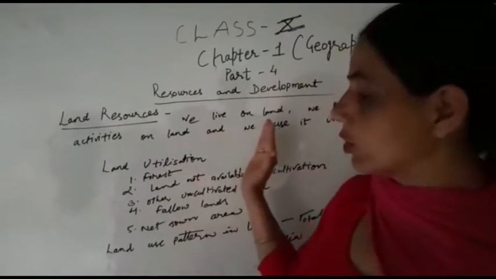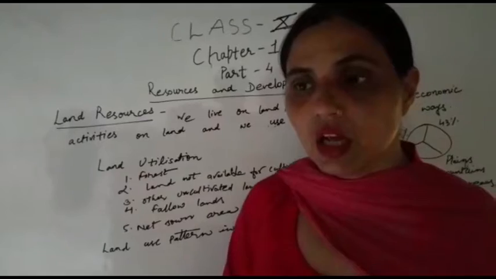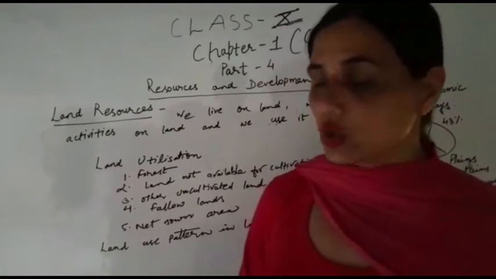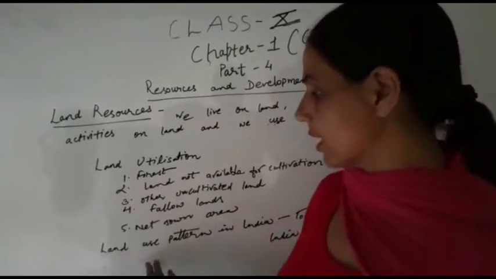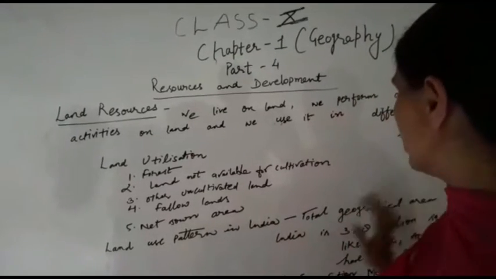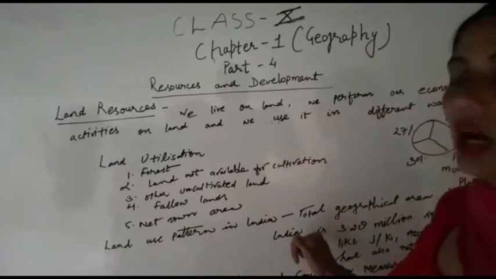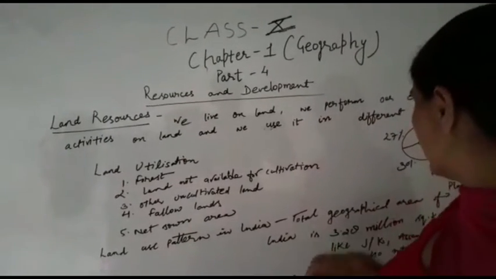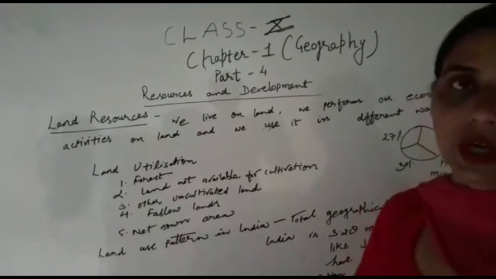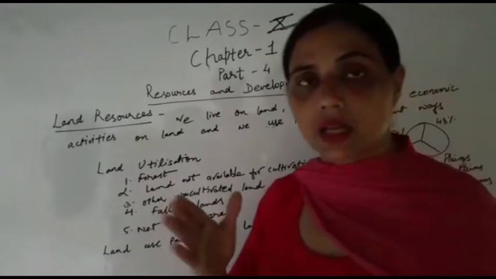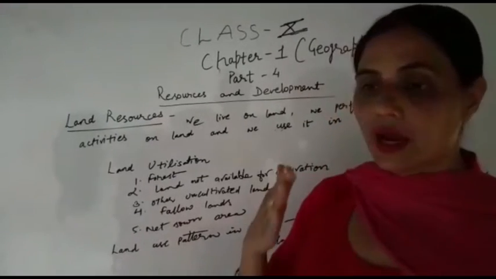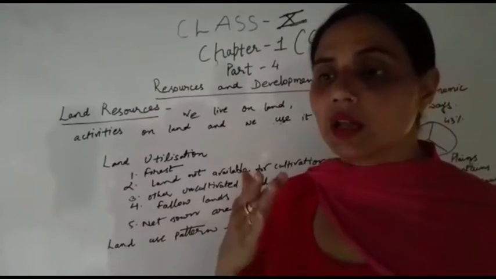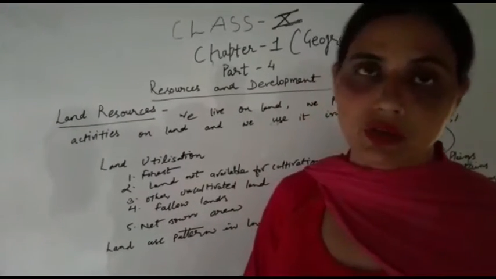If we talk about the reporting states in the north, Assam is there. So the geographical area of India is 3.28 million square kilometers, and among that, Jammu and Kashmir, Assam, and China have also not been surveyed.